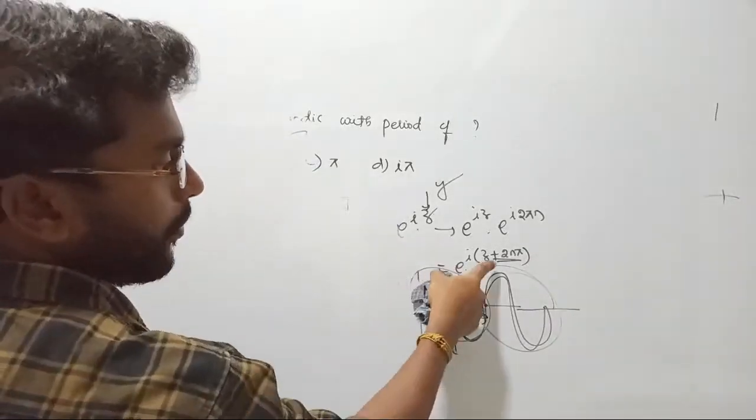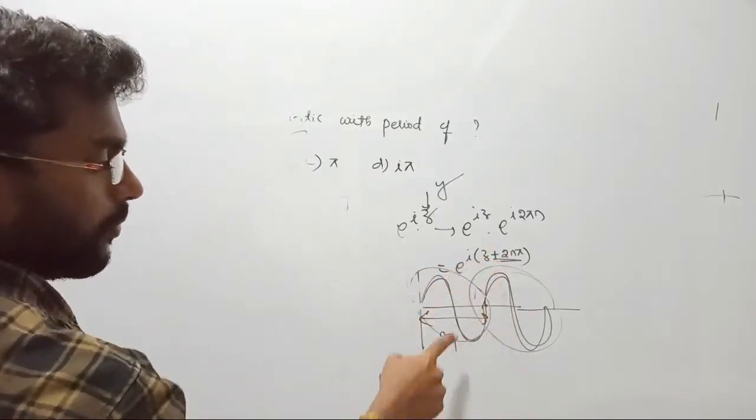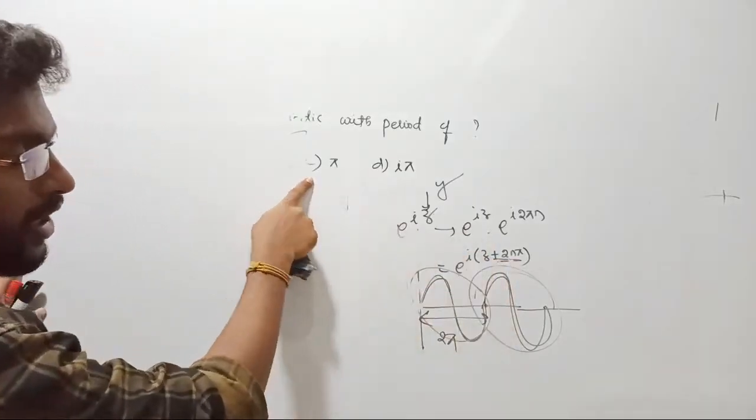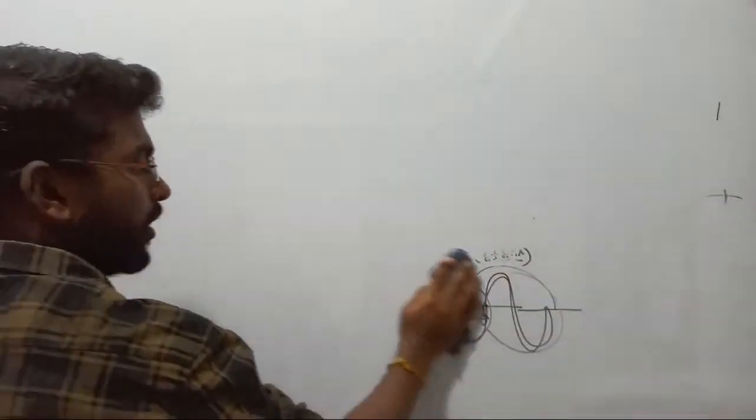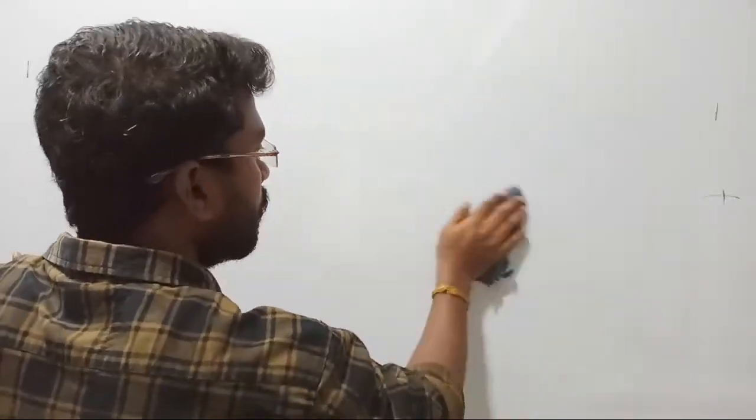See, in the last question they asked only the period. The complete period of a cycle is 2 pi. I am considering 2 pi, but i is missing in z. That's why we are considering 2 pi i, right? Just if you derive it, i will come automatically. In that derivation, we have given the proof earlier, that e power i theta equals e power i theta plus 2n pi. I have proved it. If you go there and derive it, you will get the answer, right?